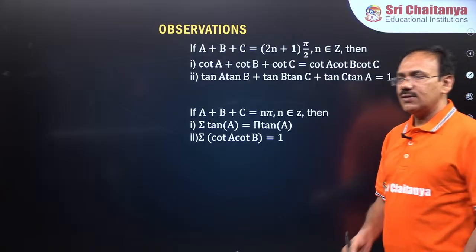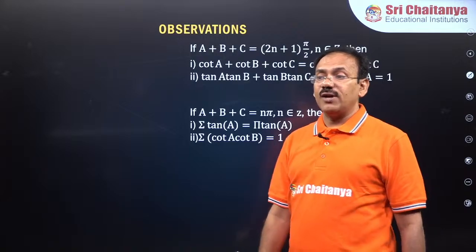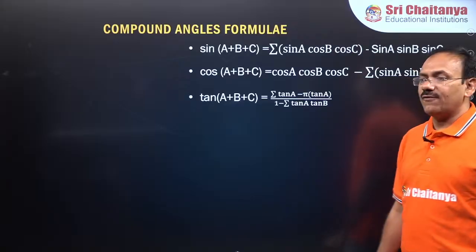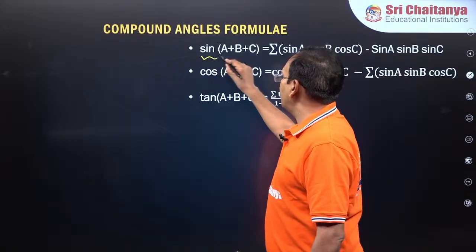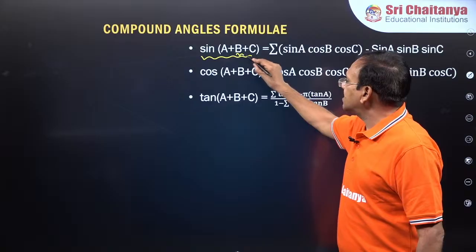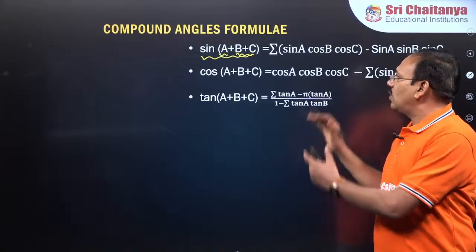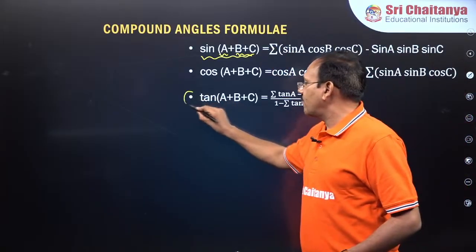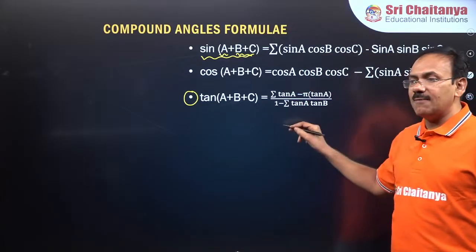Most importantly, guys, to answer this question, what about the formula for A plus B plus C? This is the formula for sine of A plus B plus C. How to derive it? You can just take B plus C as one angle, A as one angle, and expand. I don't want to trouble you with these two formulae, but my important formula is tan of A plus B plus C. It's very, very important, guys.